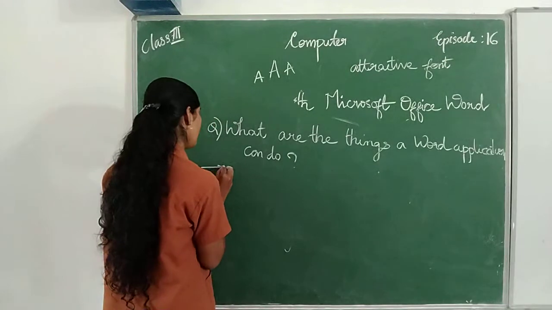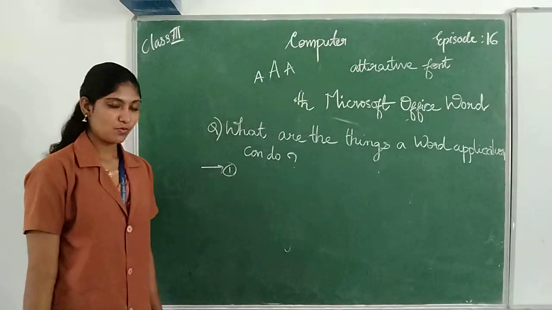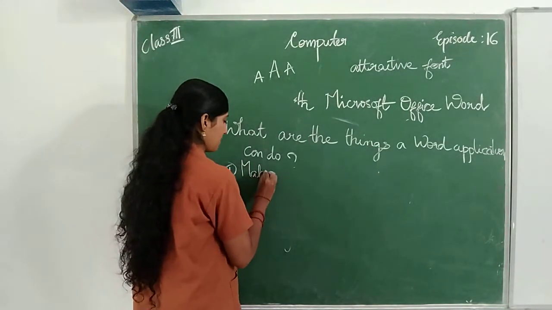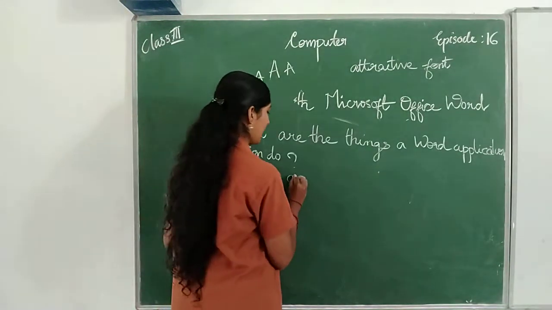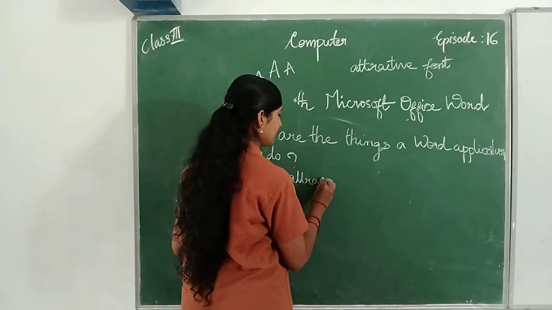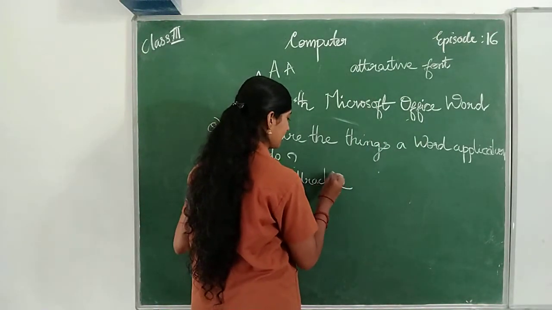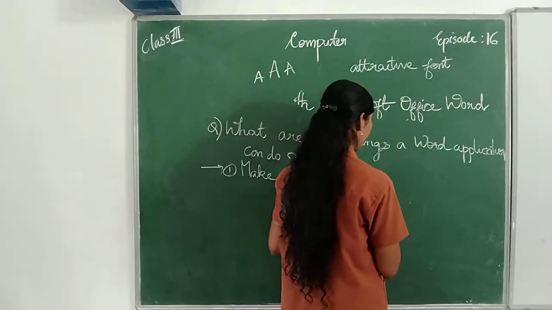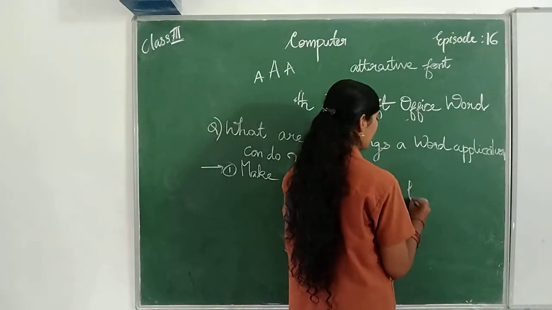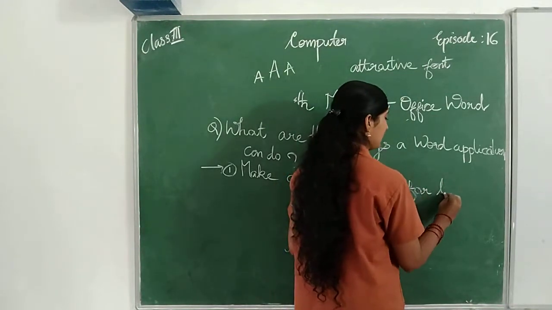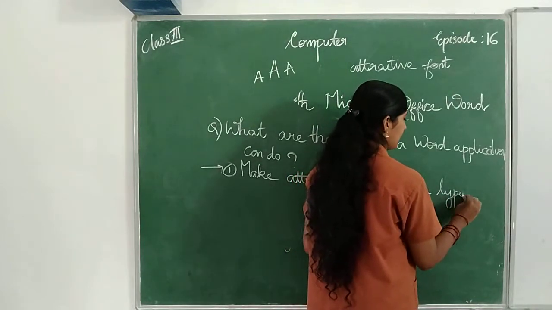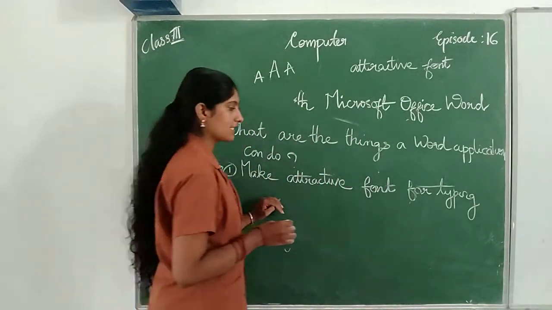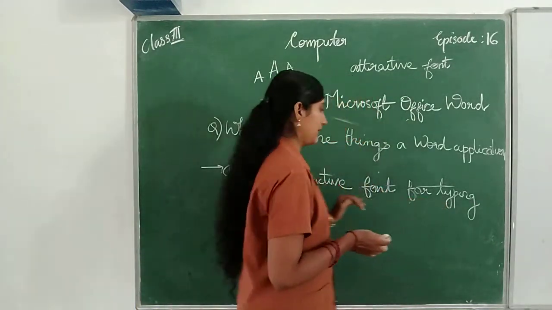So what is the first point? Make attractive font. Make, attractive, font for typing text. Typing. So that is the first point. Make attractive font for typing.